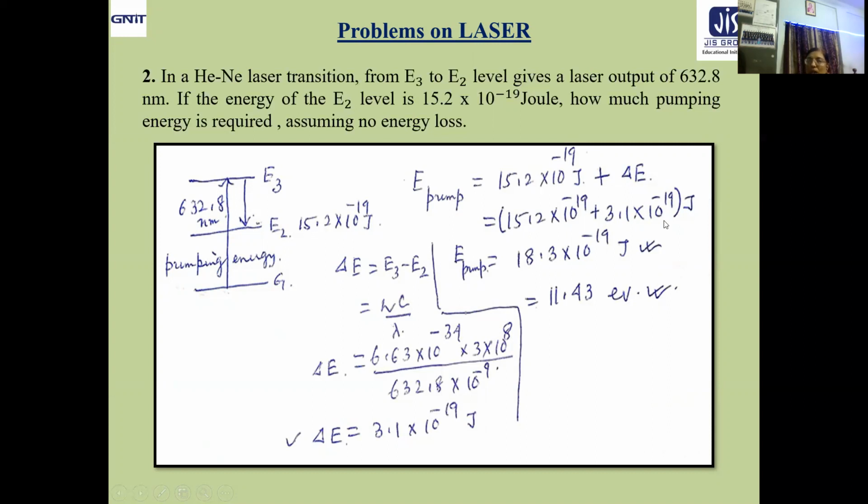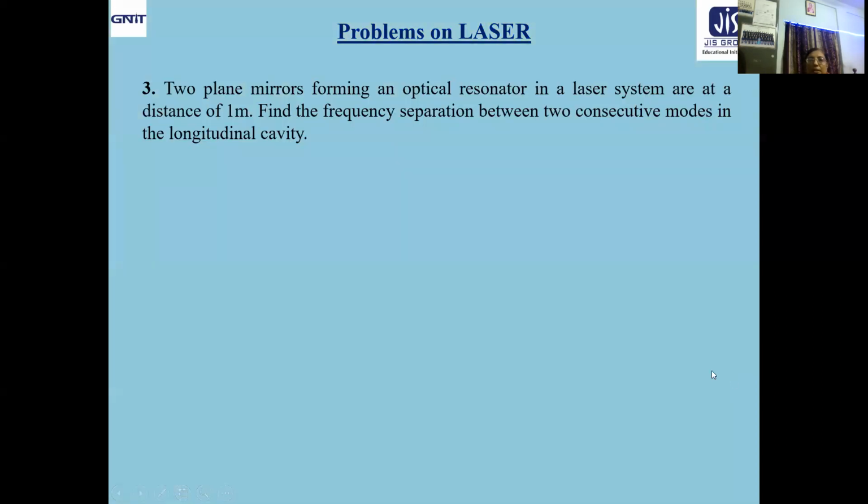So 3.1 into 10 to the power minus 19 plus 15.2 into 10 to the power minus 19. What we are getting is 18.3 into 10 to the power minus 19 joule. In eV you can get it by dividing by 1.6 into 10 to the power minus 19. So in either of the units you can express it if nothing is mentioned. Okay. Next question.